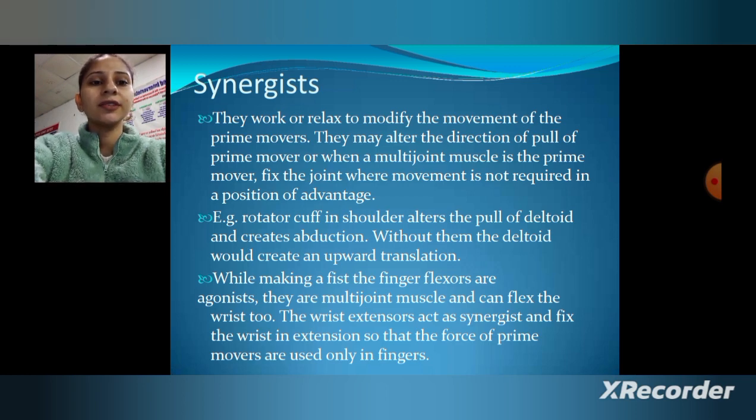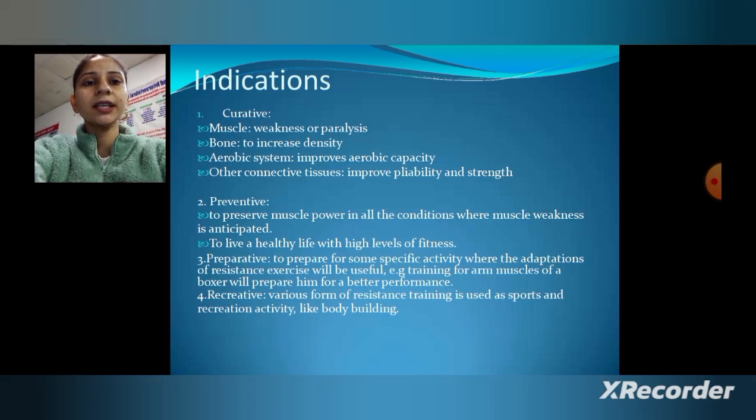While making a fist, the finger flexors are the agonist. They are multi-joint muscles and can flex the wrist too. The wrist extensors act as synergists and fix the wrist in extension so that the force of the prime movers is used only in the fingers. Then indications.